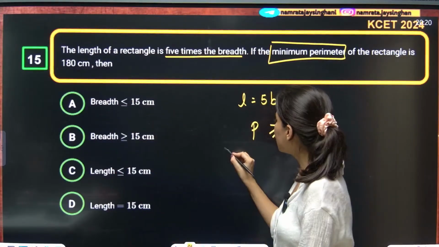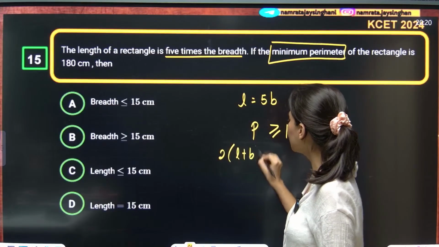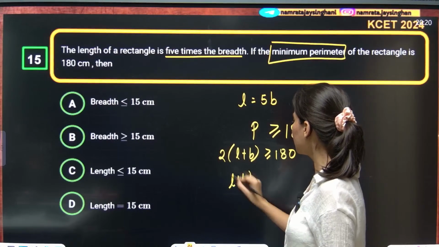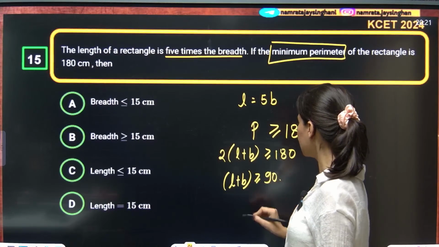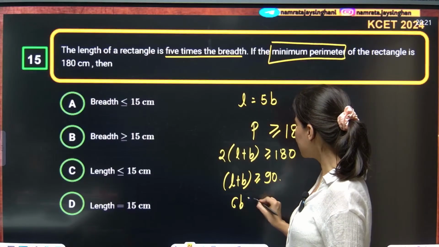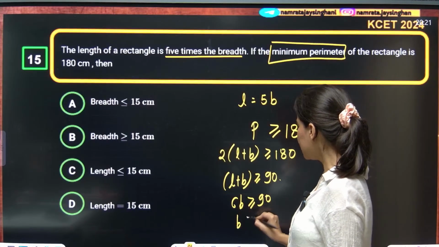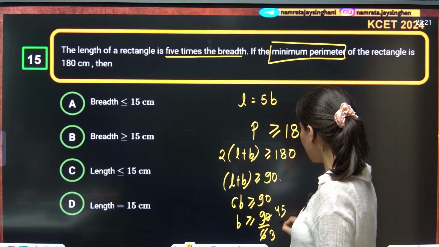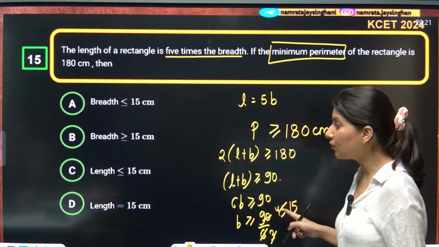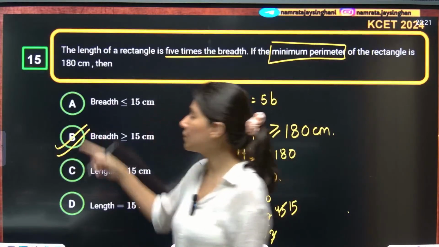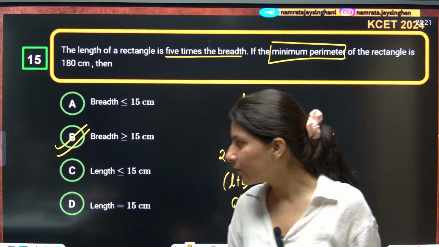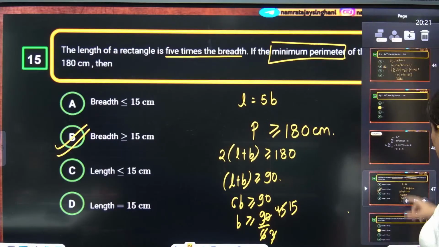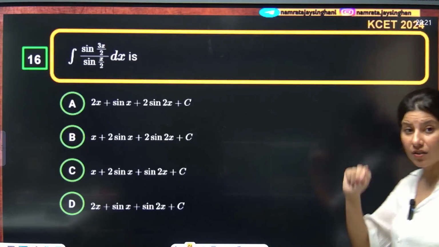Now the perimeter of a rectangle is twice of length plus breadth. That is greater than or equal to 180. Length plus breadth is greater than or equal to 90. Length will be 5b, so 6b is greater than or equal to 90. B is nothing but 90 by 6. So this is 3, this is 45. So b is greater than or equal to 15. Breadth should be greater than or equal to 15. Option B is absolutely right. Yes, everybody? Okay, correct.